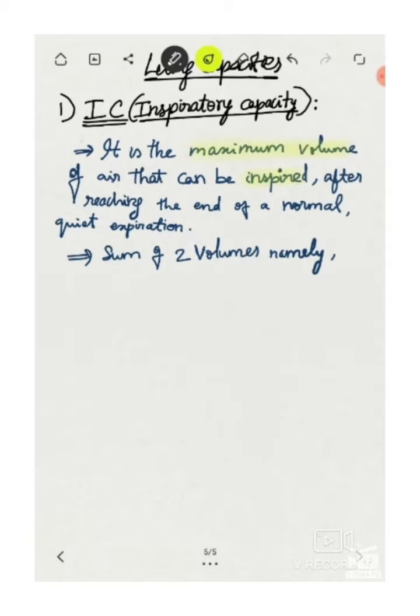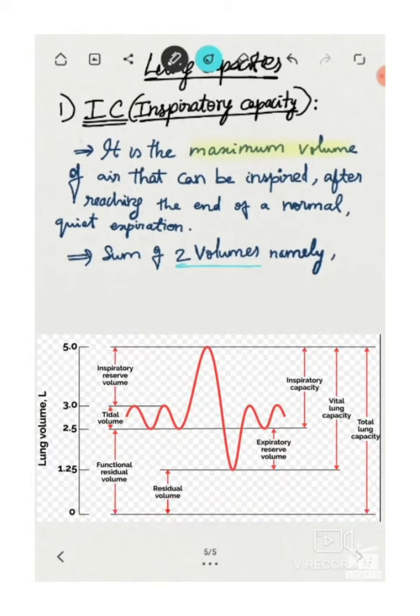We add these two volumes, we get inspiratory capacity. So tidal volume plus inspiratory reserve volume equals inspiratory capacity.